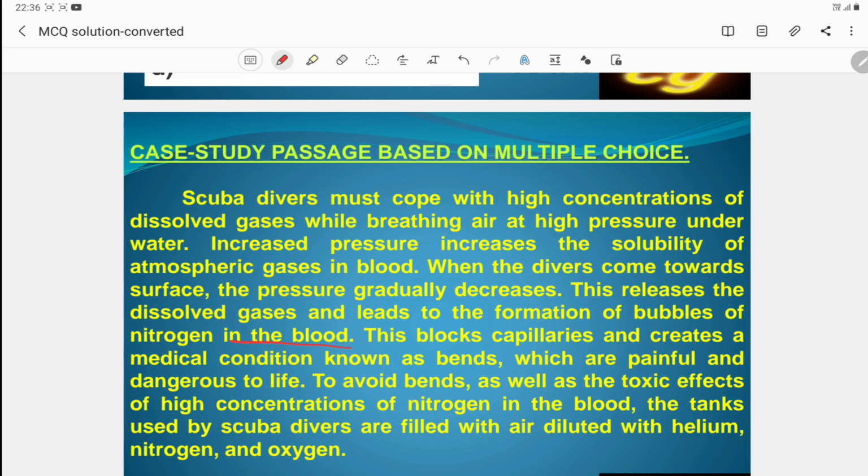This blocks capillaries and creates a medical condition known as bends, which is painful and dangerous to life. To avoid bends as well as the toxic effect of higher concentration of nitrogen in the blood, the tanks used by scuba divers are filled with diluted helium, nitrogen, oxygen mixture. So this is the data given in the case study.